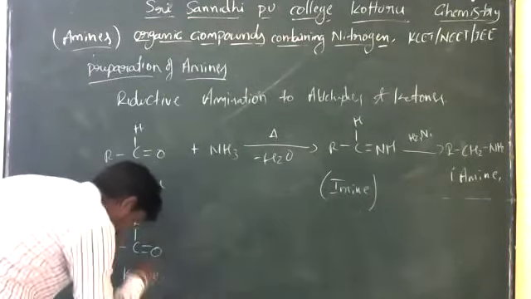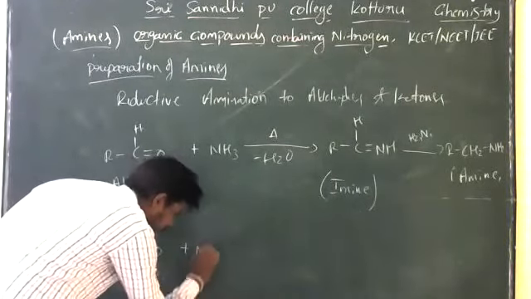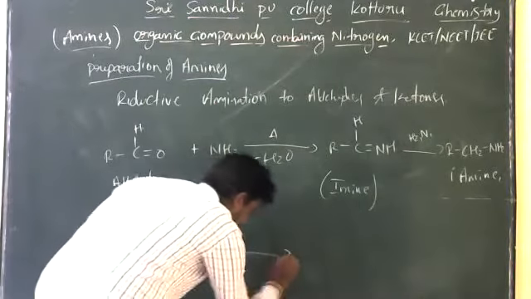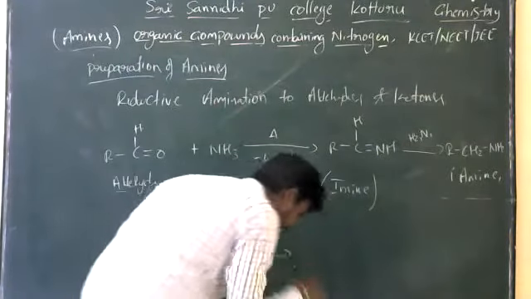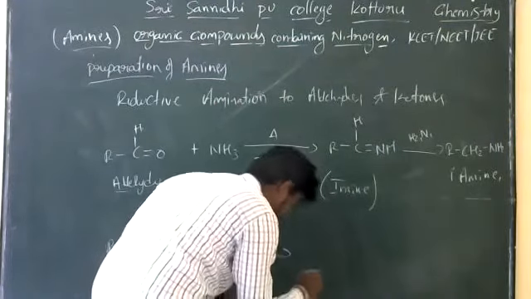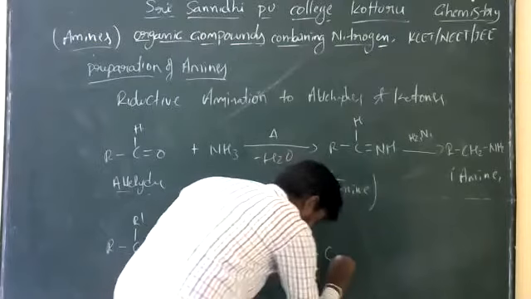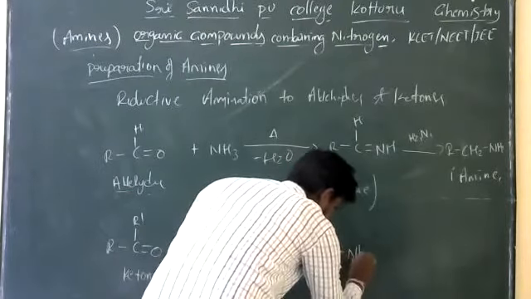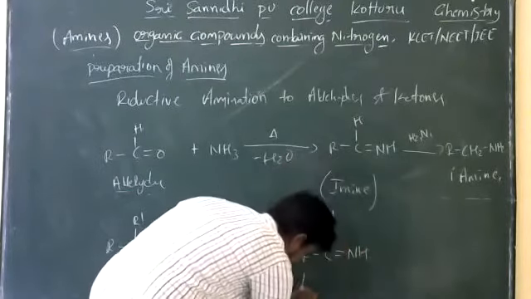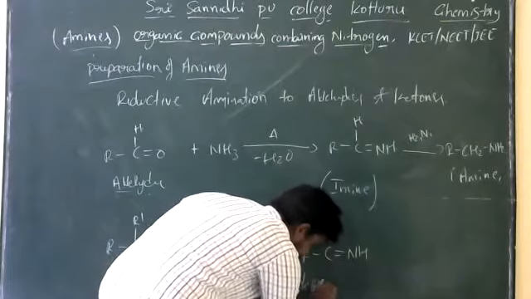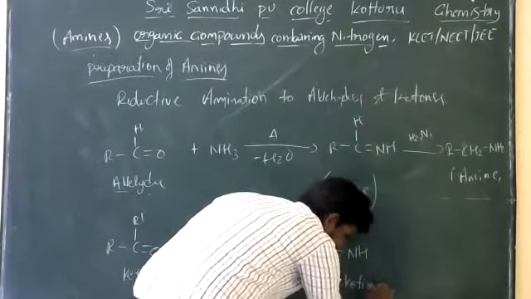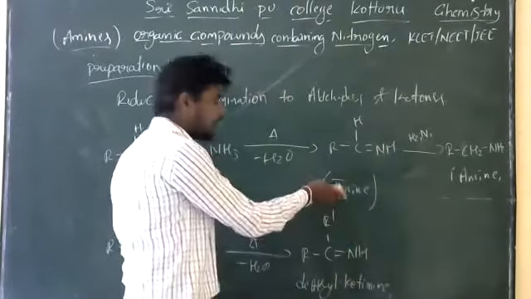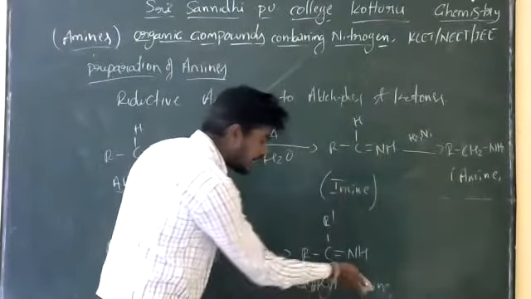This is the ketonic group. With the amine, it is also heating by releasing the water molecule to produce the dialkyl ketimine. So this is RCNH, this is R dash. So this one we can call it as dialkyl ketimine. So this is imine. Here it is also a byproduct is ketimine.